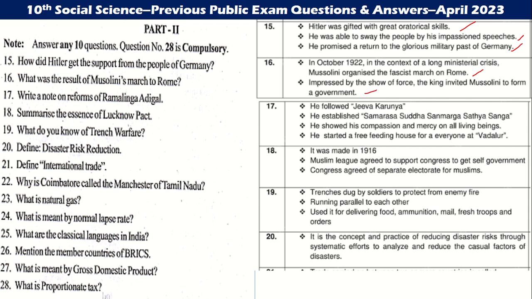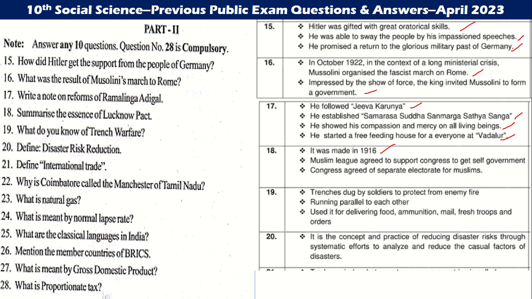17th. Write a note on the reforms of Ramalinga Adigal. He followed Jeevakarunya, Samarasa Suddha Sanmarga Sathya Sangam. He showed his compassion and mercy on living beings. He started a free feeding house at Vadalur. Summarize the essence of the Lucknow Pact. It was made in 1916. The Muslim League agreed to support the Congress for self-government.